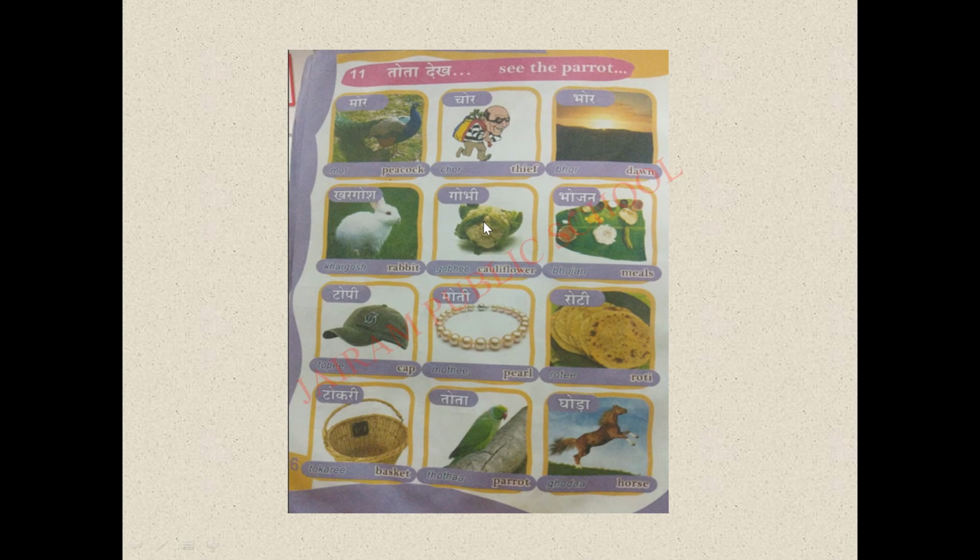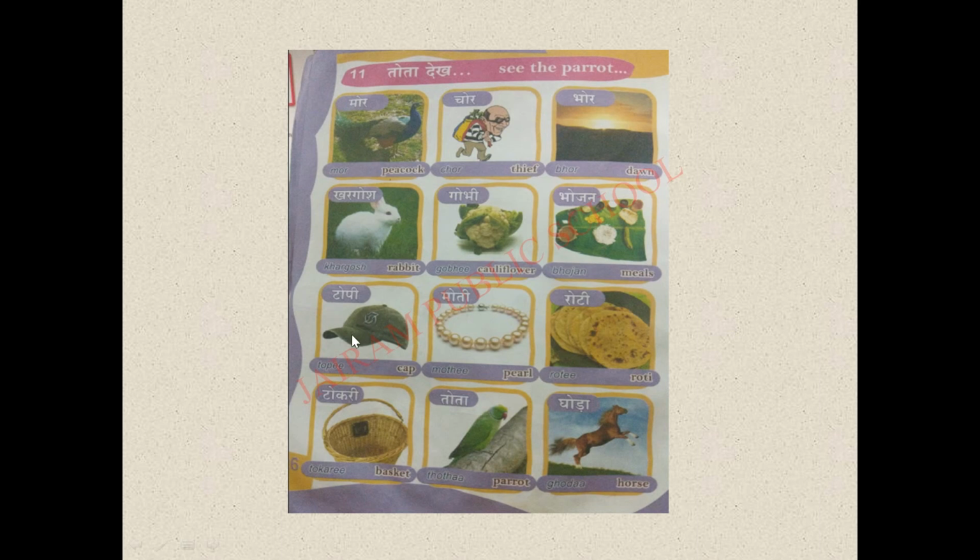What is the next word? Gobi. See here, here we have O ki matra with the letter ga. So ga becomes what? Go. Next is long sound bi. So gobi. Gobi means what? Cauliflower. The next word is Bhojan. Again we have O ki matra with the letter bha. So Bhojan. Bhojan means meals.